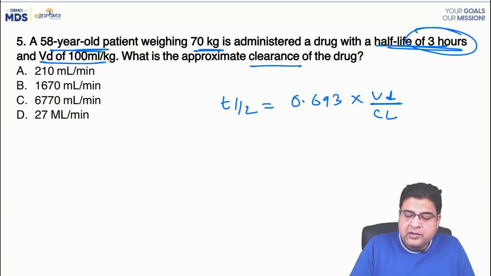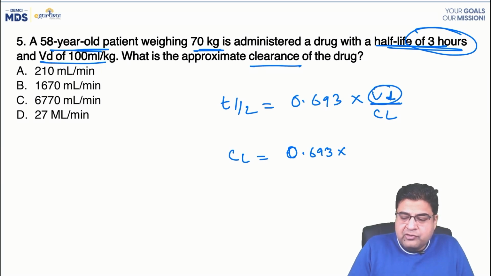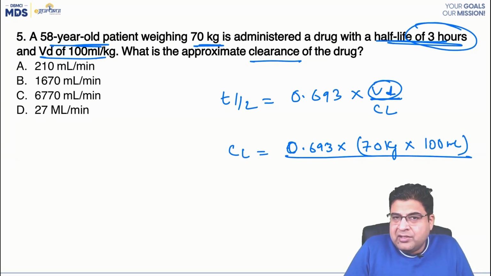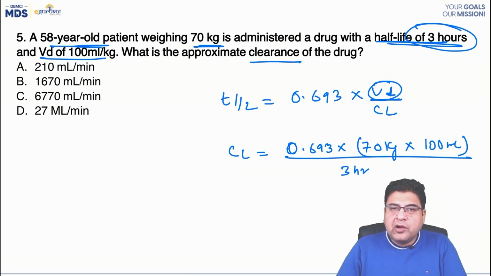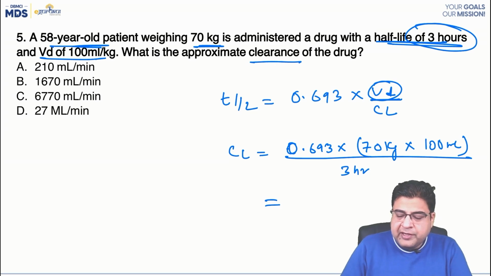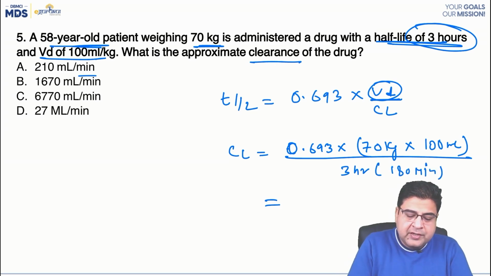Now here we can find out what the clearance is. The clearance is given by 0.693, and what is the volume of distribution? The volume of distribution in this case is 70 kg multiplied by 100 ml, so 100 ml per kg. So 70 kg multiplied by 100 ml will give you the total volume of distribution, divided by the half-life. Half-life is 3 hours. Now, instead of writing 3 hours, I can write 180 minutes because we have to find our result in minutes.